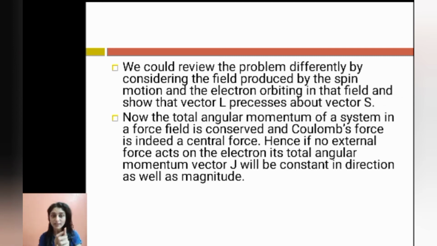Now the total angular momentum of a system in a force field is conserved, and Coulomb's force is indeed a central force. Hence, if no external force acts on the electron, its total angular momentum vector J will be constant in direction as well as magnitude. So in both the cases, we are getting J as a constant.